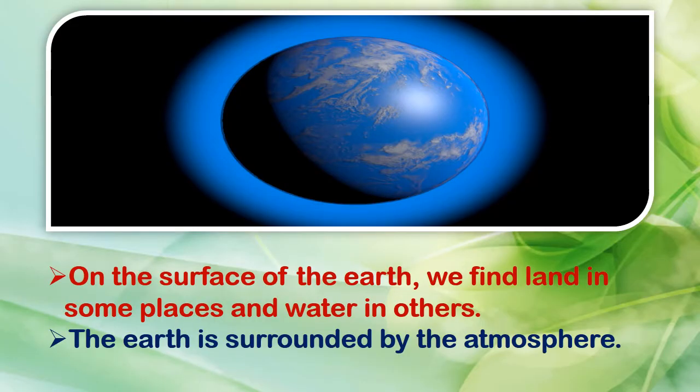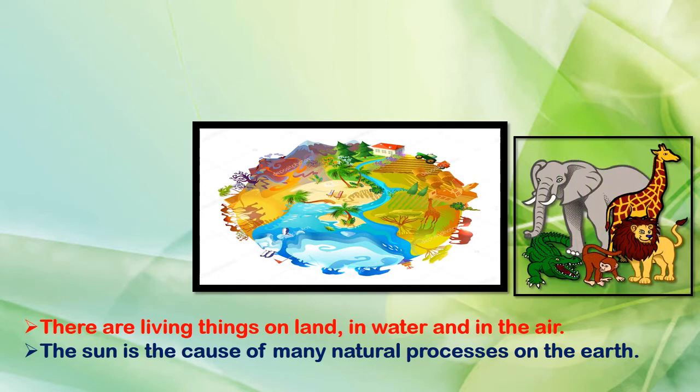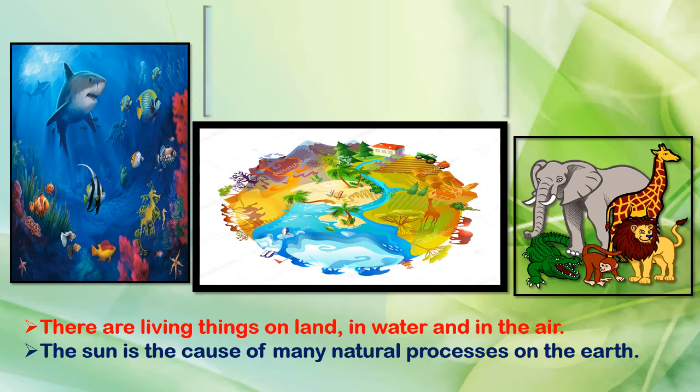Now see the picture of the earth. On the surface of the earth, we find land in some places and water in others. The earth is surrounded by the atmosphere. There are living things on land, in water and in the air.